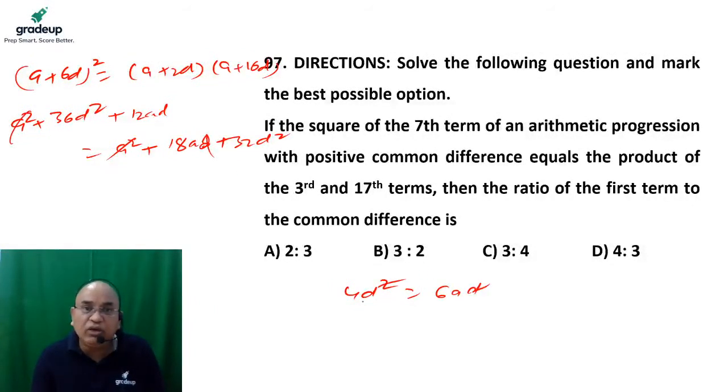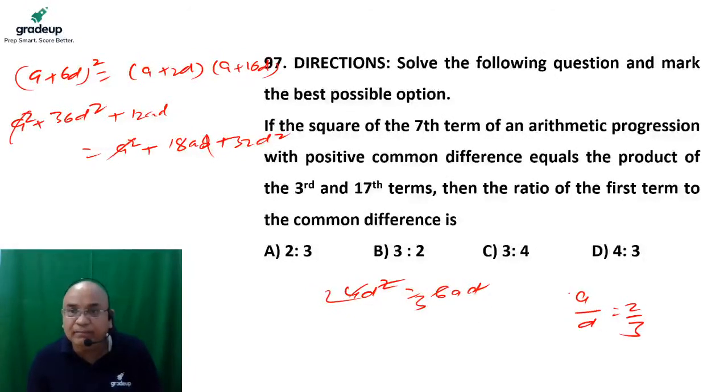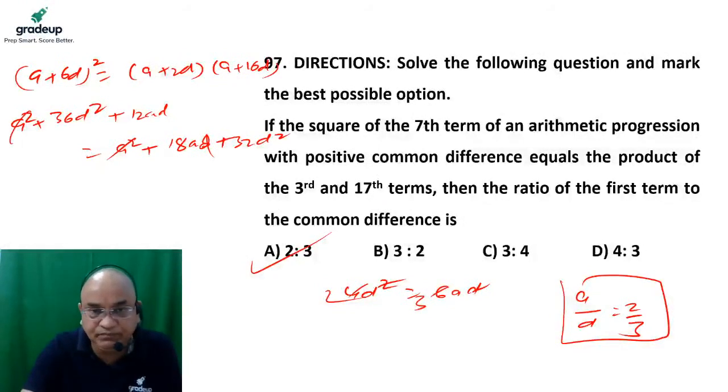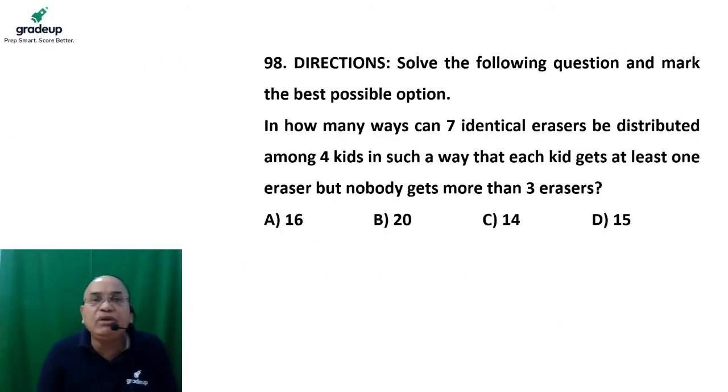D cancels with d. It is nothing but 2d, it is nothing but 3d. Then the ratio between the first term and the common difference is nothing but 2/3. So the answer is 2:3. Very, very easy question to solve. Move to the next question.